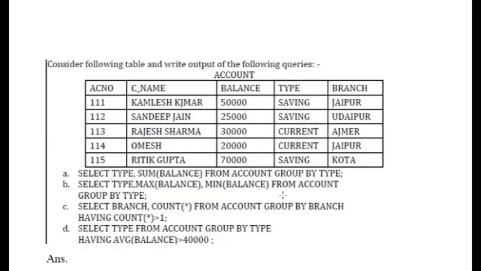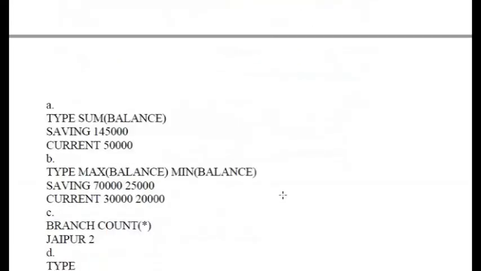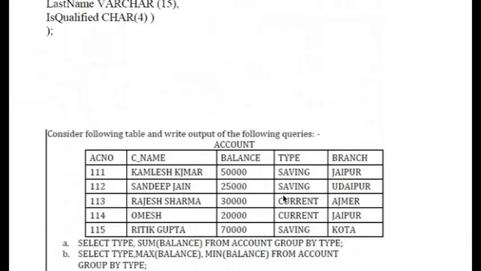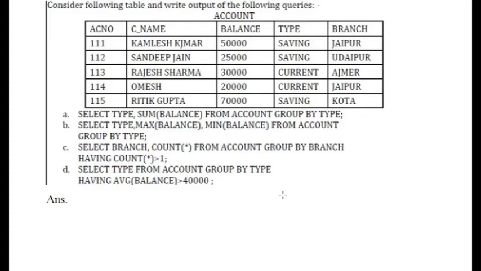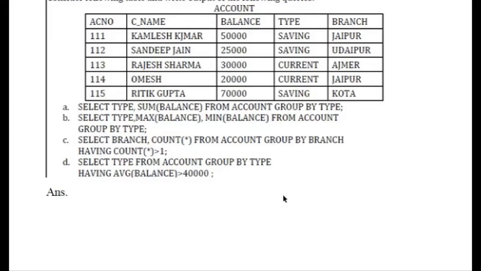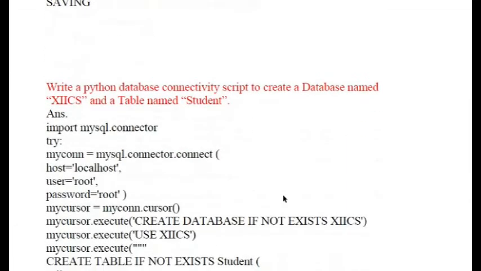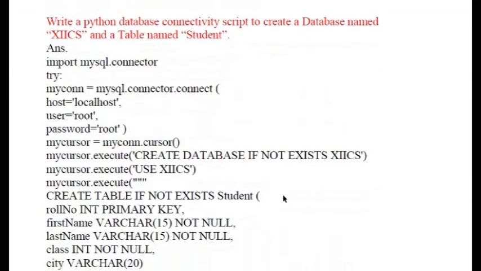Next we have select type, maximum balance, minimum balance. So we find the minimum and maximum balance for the savings as well as the current account. Next we have select branch, count from account, group by branch having count greater than 1. Where the count is greater than 1, the branch count is 2. We can see the branch count is greater than 1 for Jaipur. All the rest have just one.